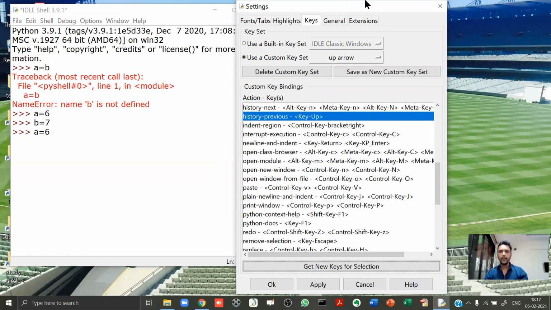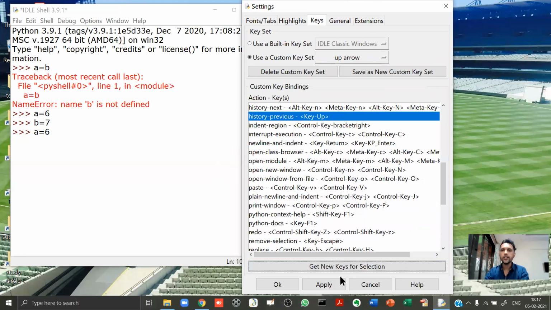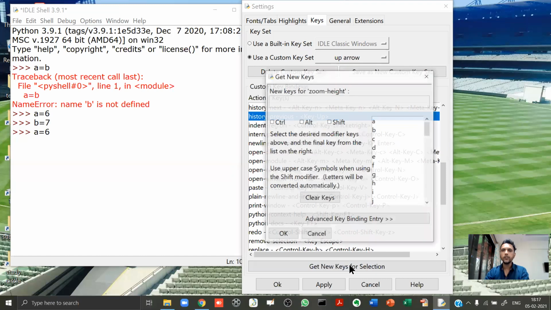Just a minute. In my case, I have already done this, so I think that's why it is not taking the selection. One more time, I'll try. So I first select this history previous, key up. All right. Okay. Now I click on get new keys for selection.